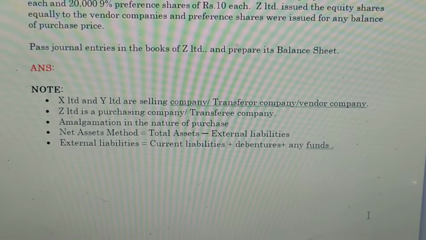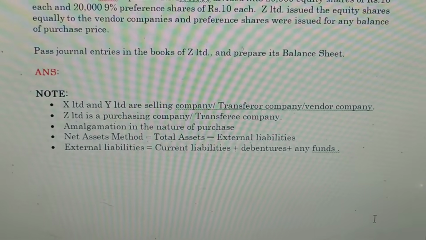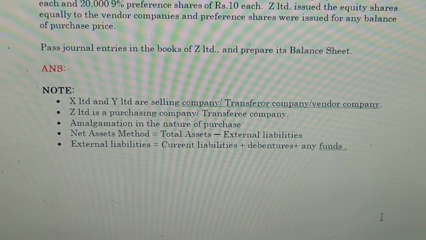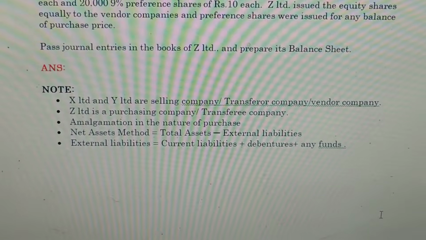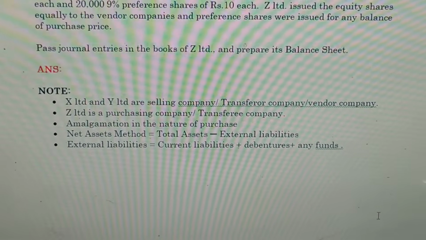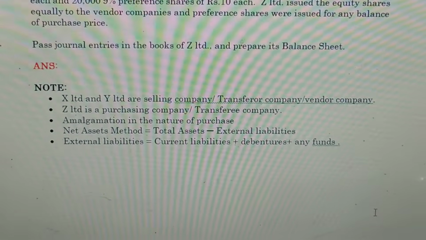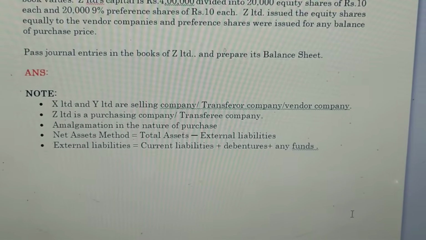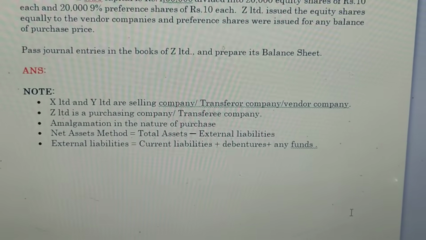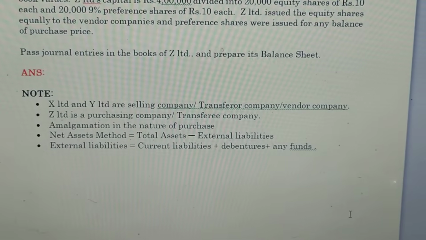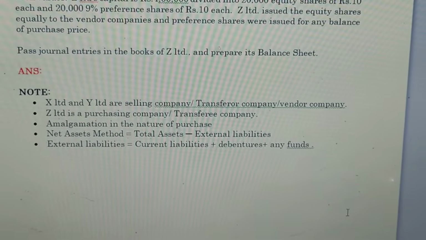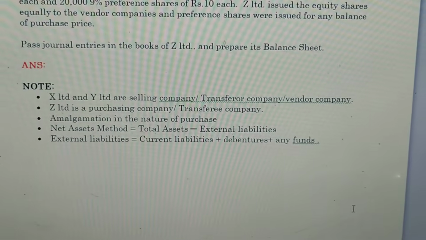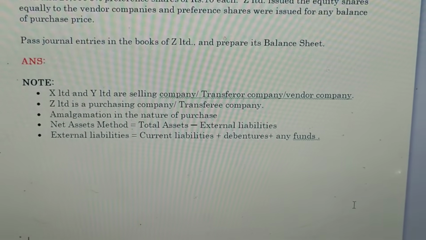Based on the information, we are going to prepare the journal entries of the purchasing company as well as the balance sheet of the purchasing company. First, we should know this note information. X Limited and Y Limited are the selling company, transferor company or vendor company. Z Limited is the purchasing company or transferee company. And third, the amalgamation is in the nature of merger.